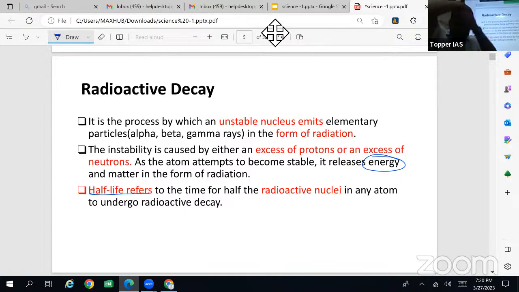For example, let us say they discovered some material in some historical or archaeological site. Every material on this planet Earth is made up of different elements. One among them is carbon.